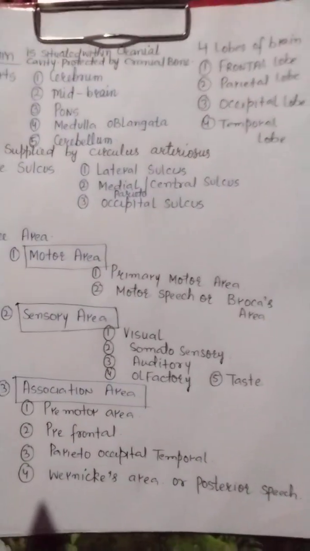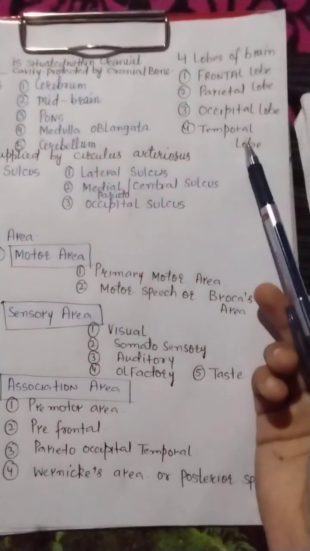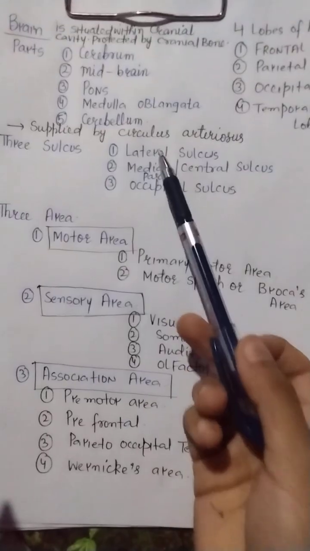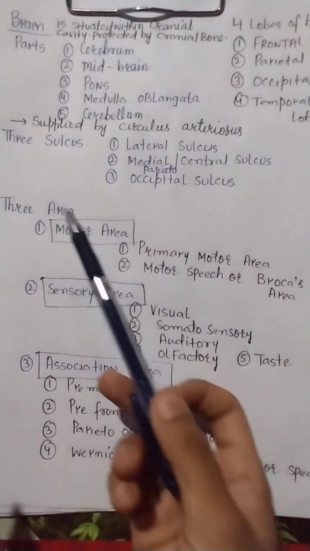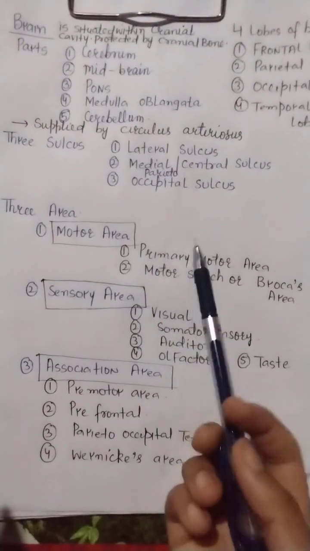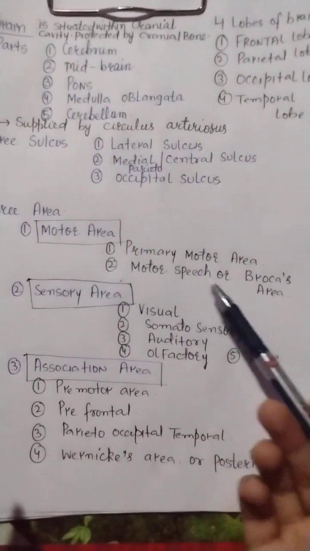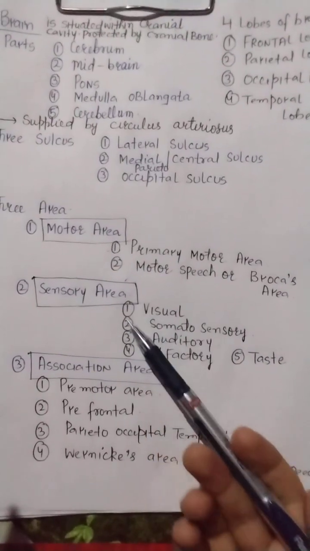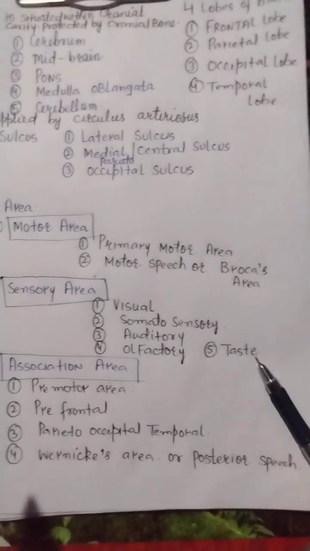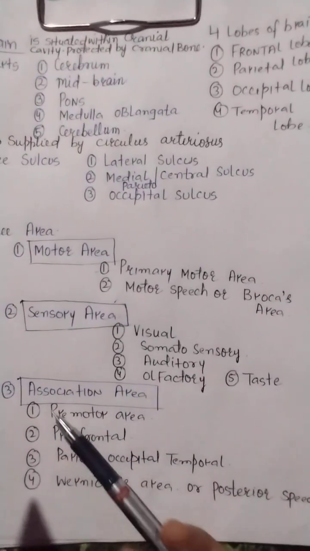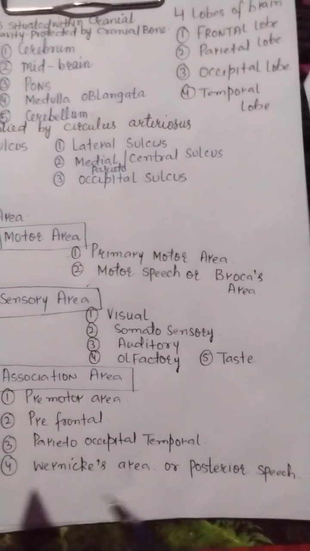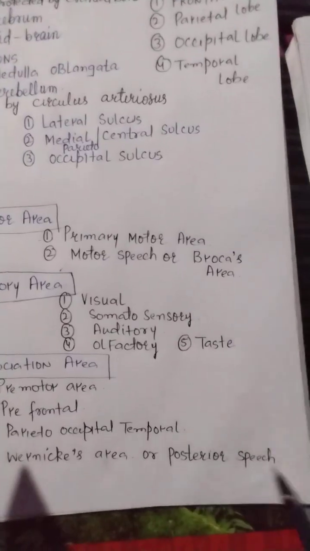So in our brain there are four lobes: frontal, parietal, occipital, temporal; three sulci: lateral, central, parieto-occipital; and three areas: motor, sensory, association. The motor area is divided into the primary motor area and Broca's area. The sensory area is divided into visual, somatosensory, auditory, olfactory, and taste areas. The association area is divided into premotor, prefrontal, parieto-occipital temporal, and Wernicke's area.